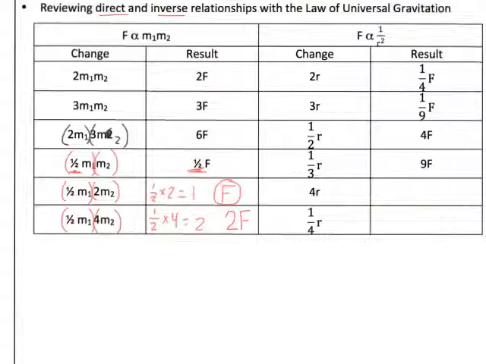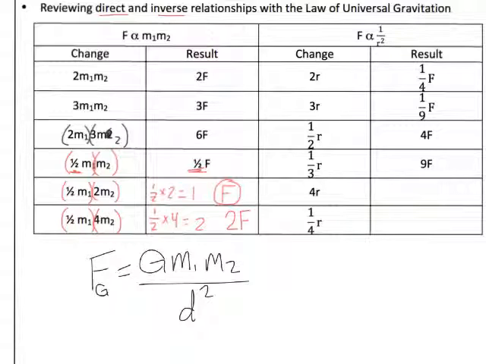Next, let's look at the inverse relationship of the force and the square of the distance between them. One thing I forgot to mention is that when we look at this formula for the universal law of gravitation, we had written it like this on the previous page. You can actually make these subscripts anything that you want. So I could have said, for example, mass A and mass B instead of mass 1 and 2. As long as you can distinguish those two masses and know that they are different, you can make those subscripts whatever you want.